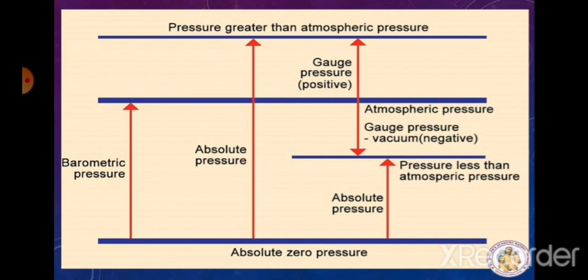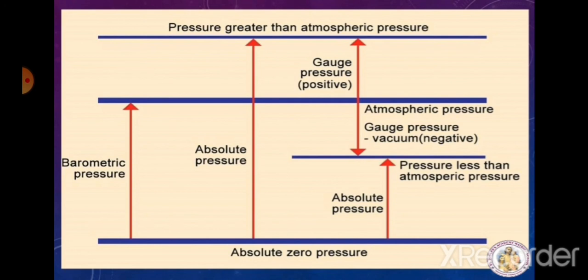Next, the pressure below the atmospheric pressure is known as vacuum pressure. So absolute pressure is measured from absolute zero. Gauge pressure is measured above the atmospheric pressure, taking atmospheric as zero.